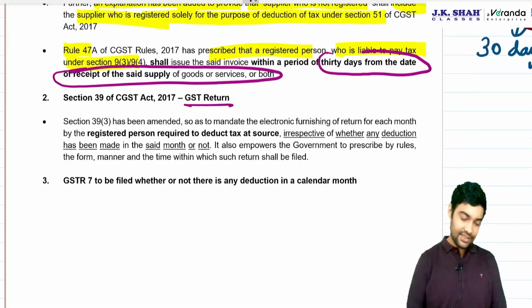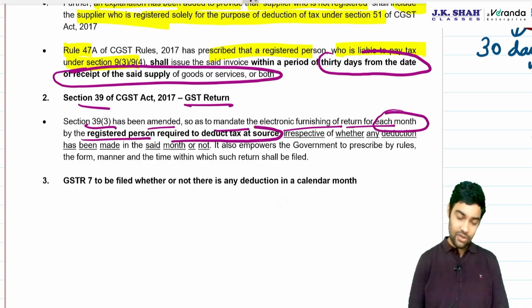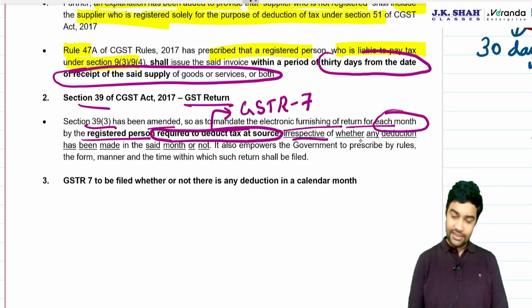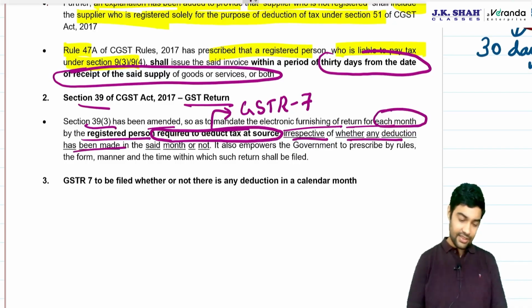Okay, then GST return. Section 39(3) has been amended to mandate electronic filing of returns for each month by a registered person required to deduct tax. GSTR 7, irrespective of whether any deduction has been made in the said month or not.